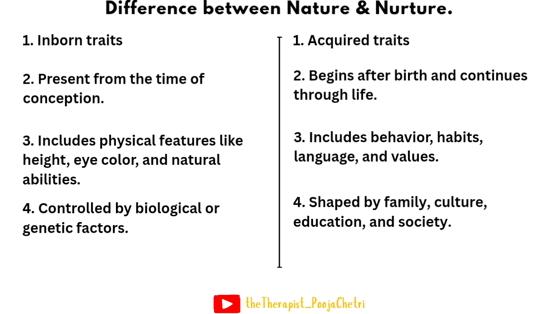And then in nurture, these traits are shaped by families, culture, education, and society. That means how we grow up, the people, the school, and the society around us shape how we think and behave. The last difference is that nature cannot be changed by environment. It means the traits we get from our genes, no matter where we live or how we are raised, these inborn features mostly stay the same.